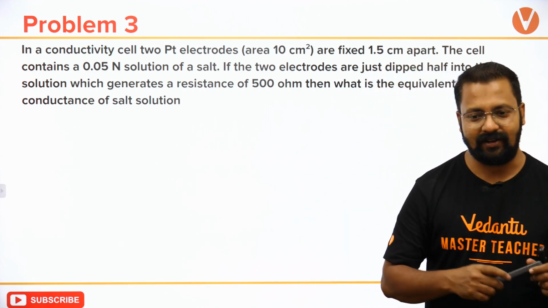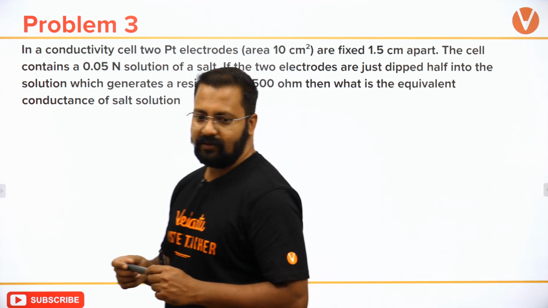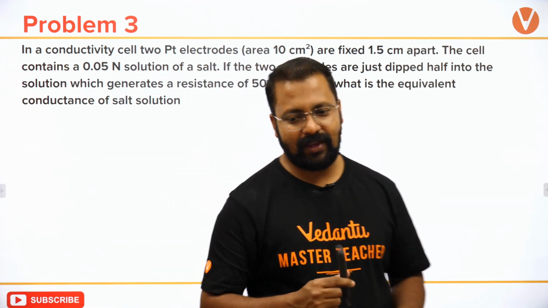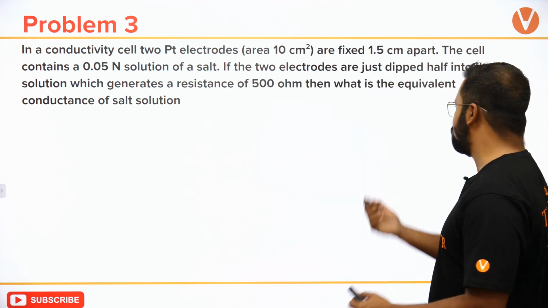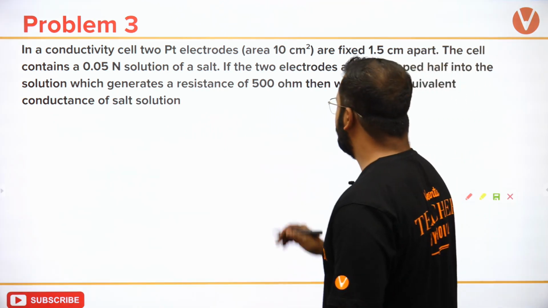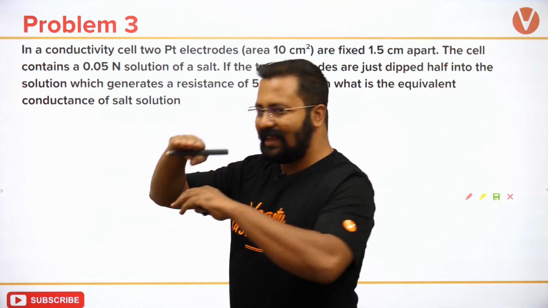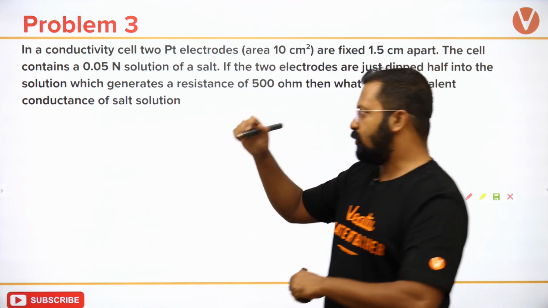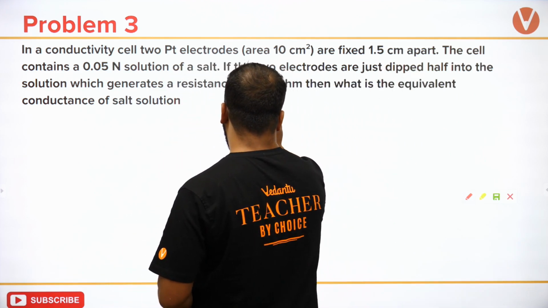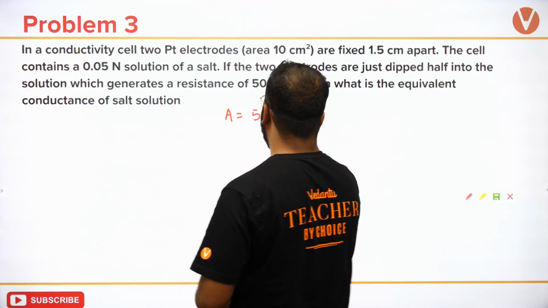कैसे हम इसको calculate करेंगे? How do we calculate the equivalent conductance? You have been given so much information. Since it is immersed half, the area will be equal to 5 centimeter square.